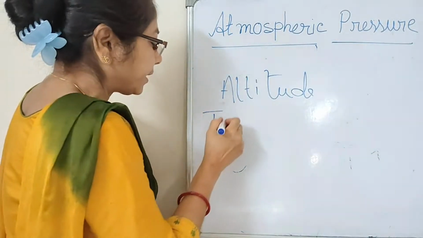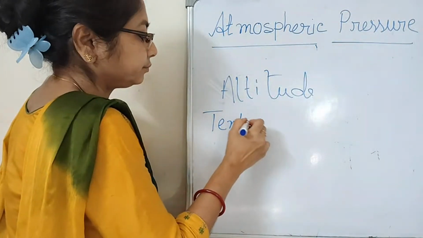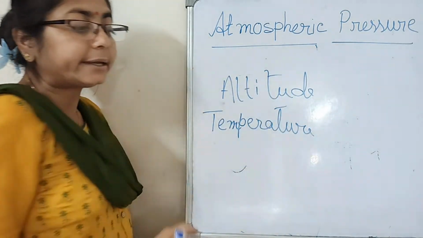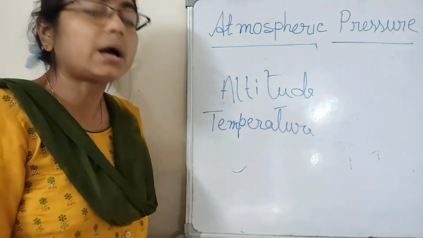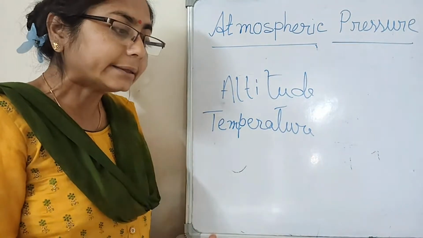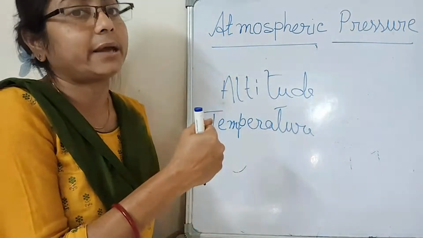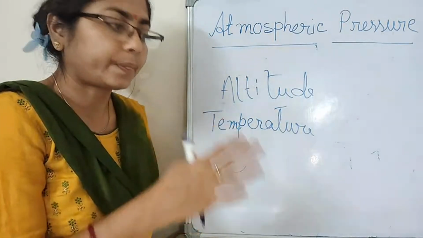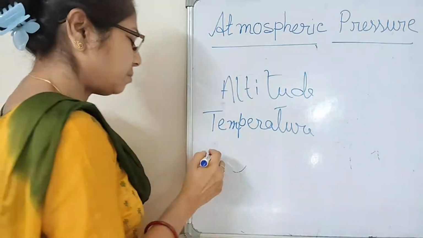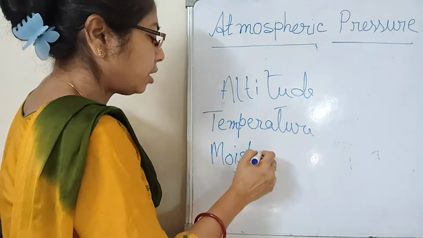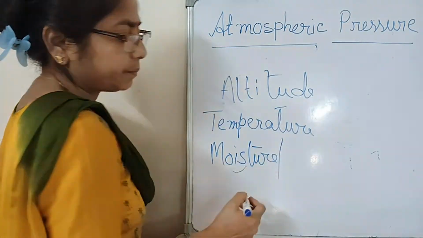Next, temperature. Hot air rises and creates low pressure. On the other hand, dry air or cold air sinks and gives high pressure. Next, moisture or humidity.